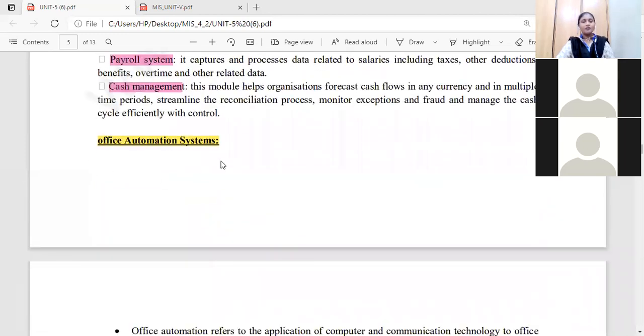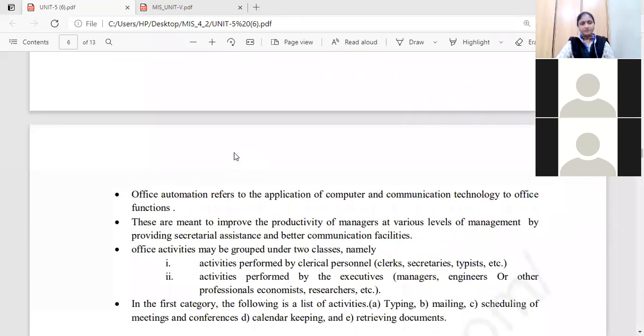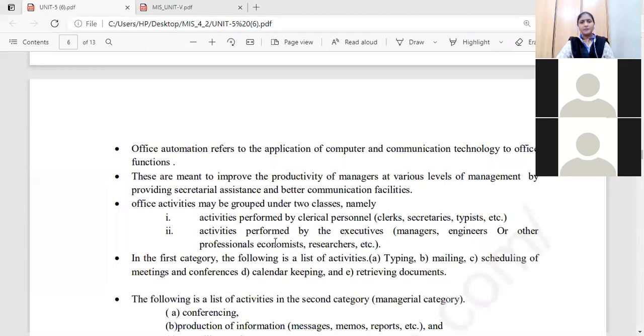And I have started office automation systems. In the office automation system, we are performing two types of activities. One is the activities performed by the clerical personnel and another is the activities performed by the executives. Clerical personnel means the clerks, secretaries and typists; they are going to prepare some letters and documents which are relevant to our organization. Executives means managers, engineers and other professionals, economists and researchers. They are preparing other things.